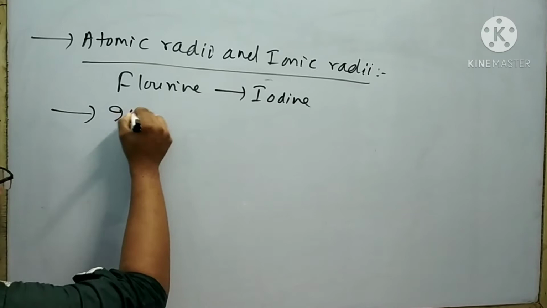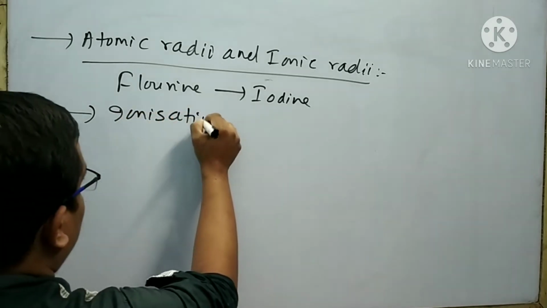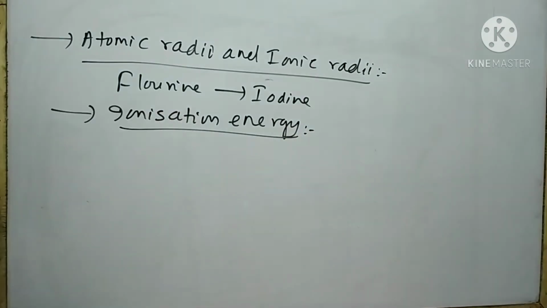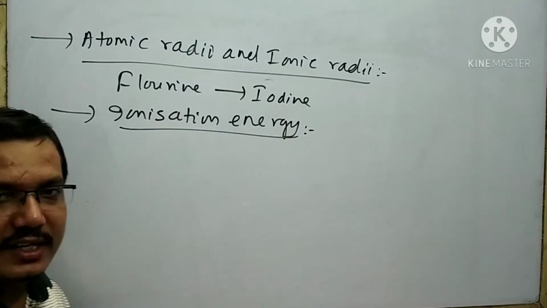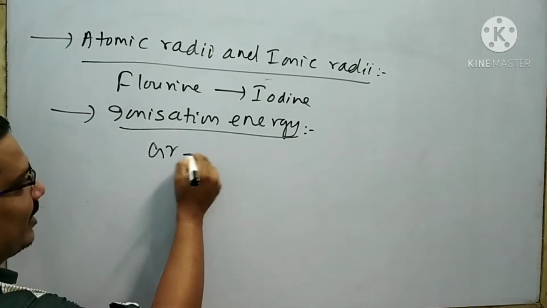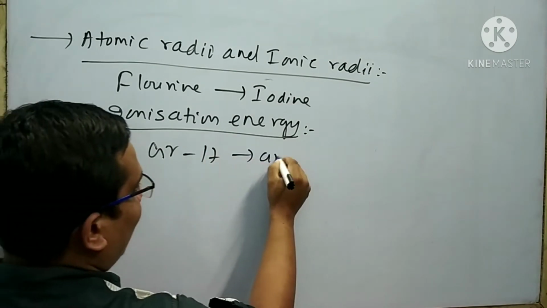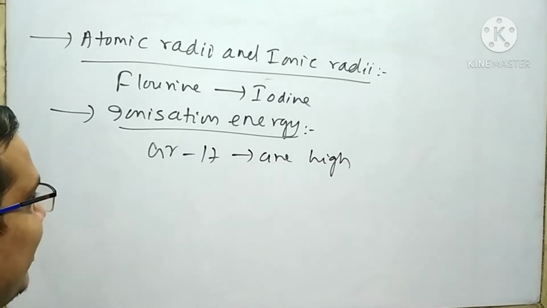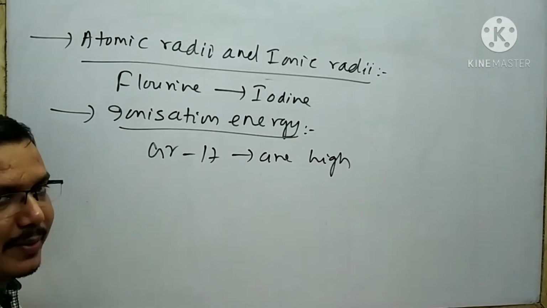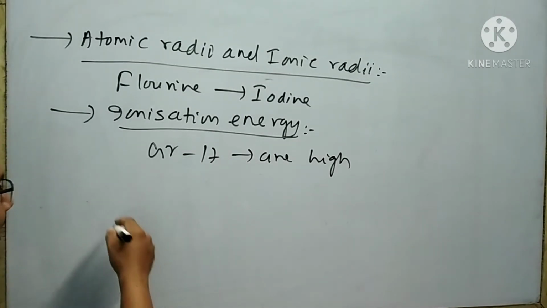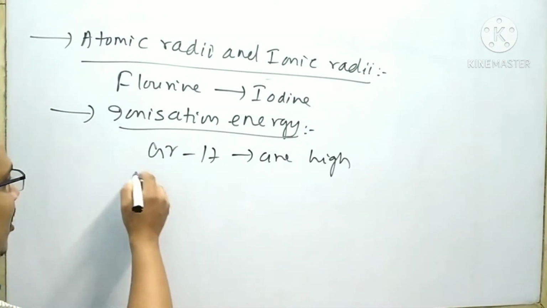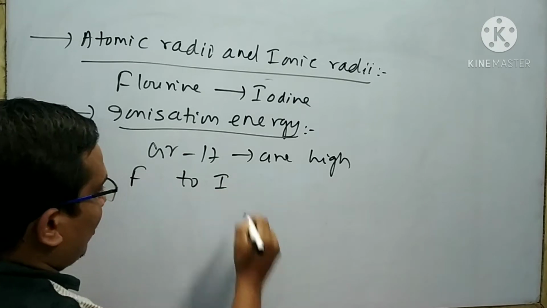Next is ionization energy. The ionization energy of group 17 elements is high. This is due to the small atomic radii of group 17 elements. The ionization energy goes on decreasing from fluorine to iodine.